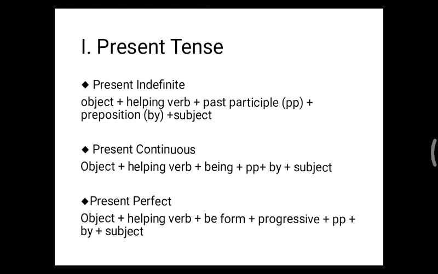Every time remember you need to use by when you are writing in the passive voice, and then you should write the subject. Now this might be a little confusing, but when we go through the examples you will understand.